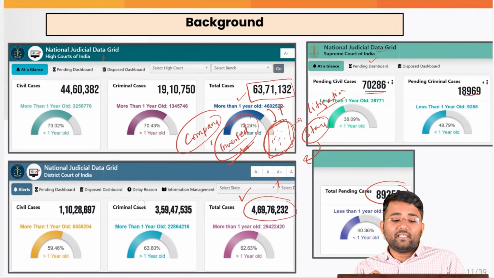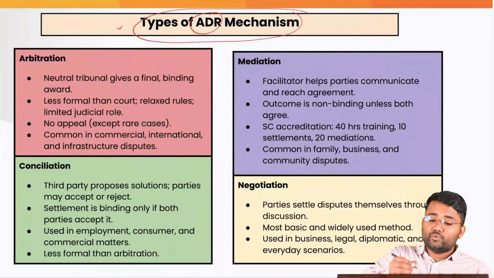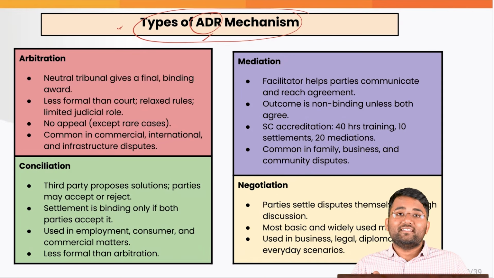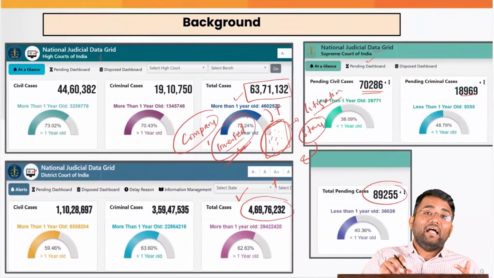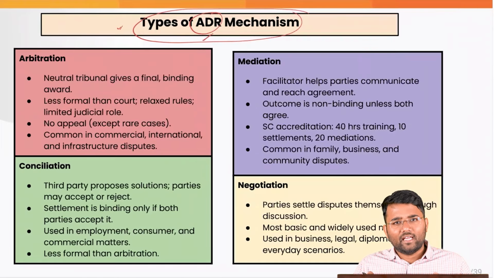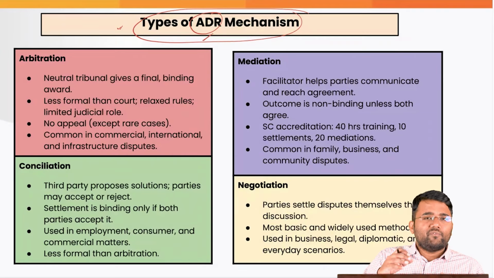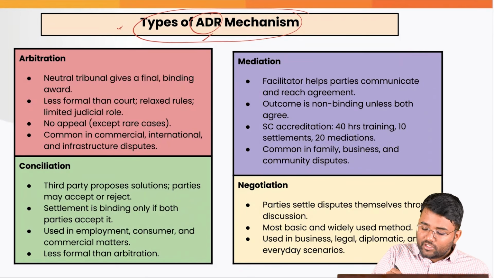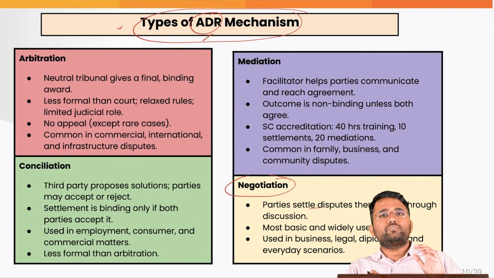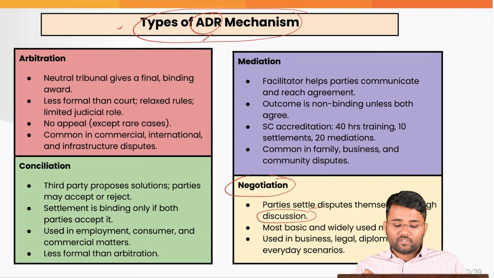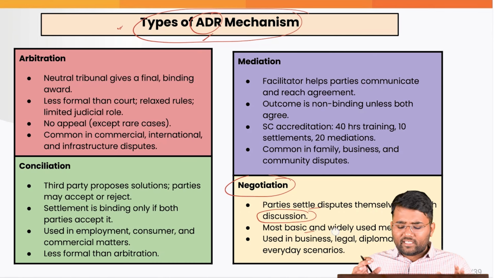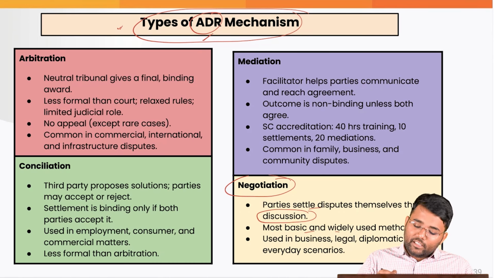And that is the reason there are various alternative dispute resolution mechanisms that are proposed that can help us in faster resolution of disputes, and that can also help us in addressing this huge pendency of the cases. And there are different types of ADR. For example, one is negotiation, where the parties settle disputes themselves through discussions and deliberations between themselves. This is the most basic and the widely used method. It is mainly used in business, legal, diplomatic and everyday cases.